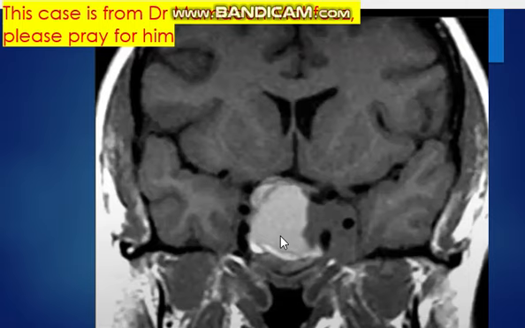If postpartum hemorrhage leads to pituitary apoplexy or pituitary infarction after hemorrhage inside a pituitary tumor, this is called Sheehan's syndrome. Okay.